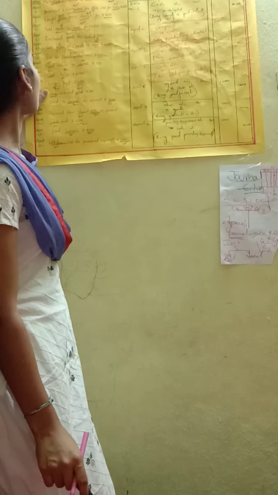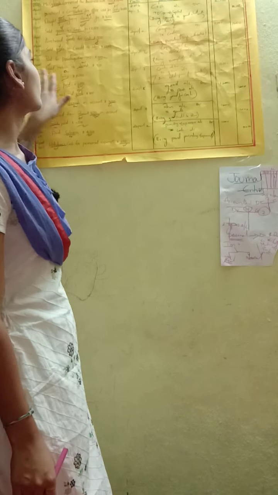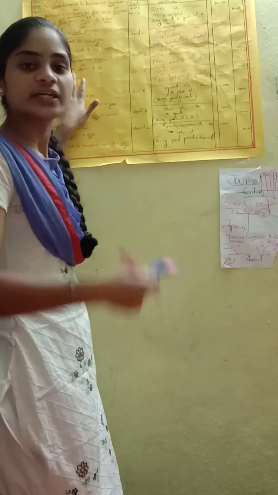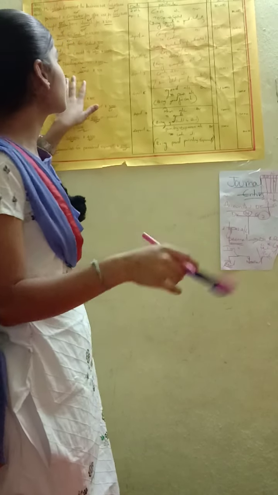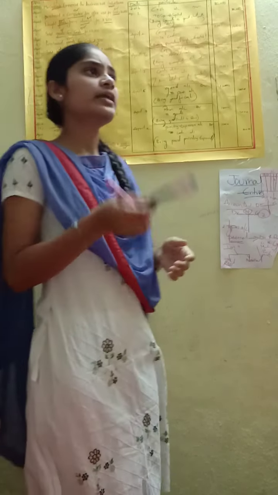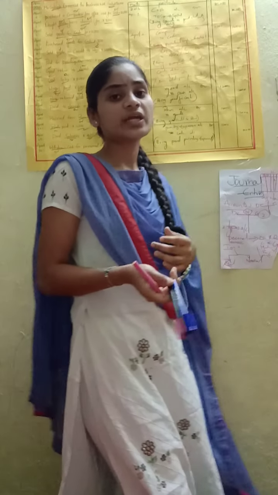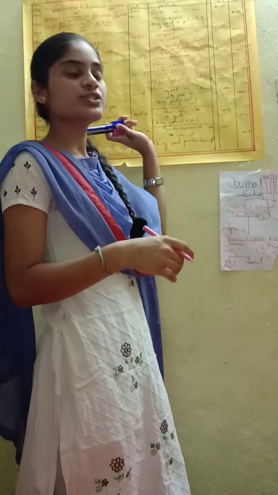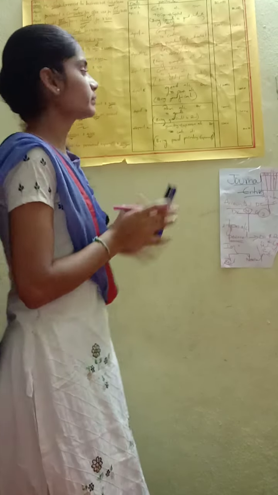Next, April 13th, goods returned to Naresh. We are returning goods to Naresh, so Naresh is receiving goods. So Naresh account debit to goods account credit, being Naresh receiving goods. In both opposite columns we should write the amount.